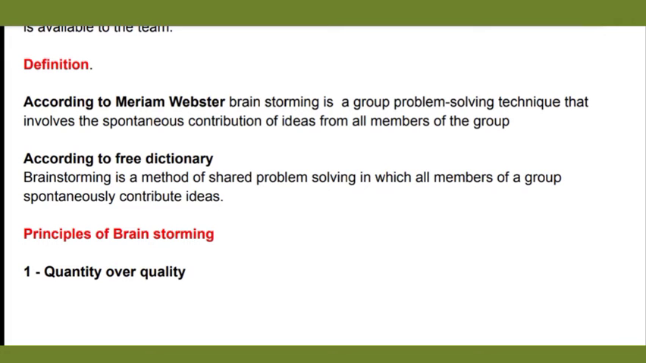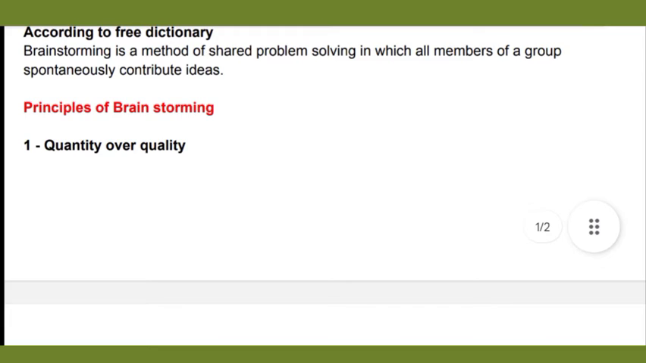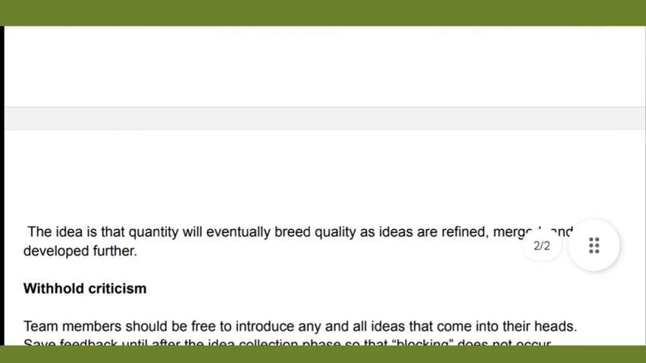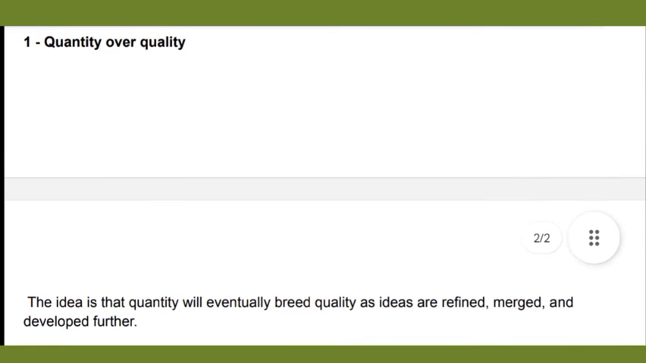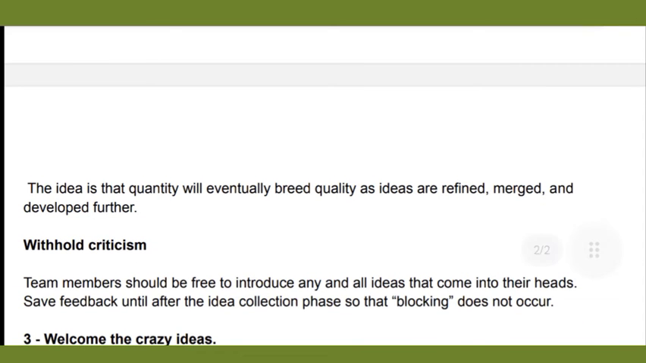Now let's see the principles. First, quantity over quality. In this method, quality is not given that much importance, only quantity. The more members there are, the more ideas there will be. So quantity is given more importance in this method.